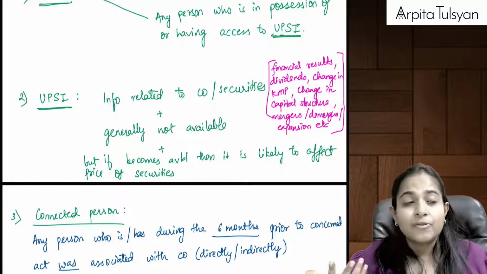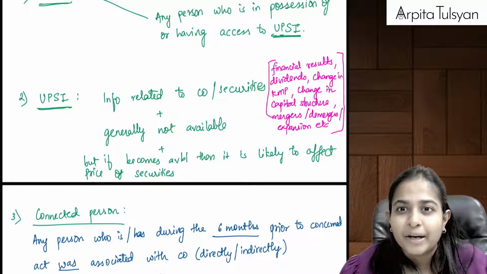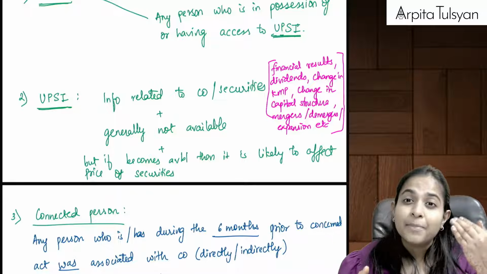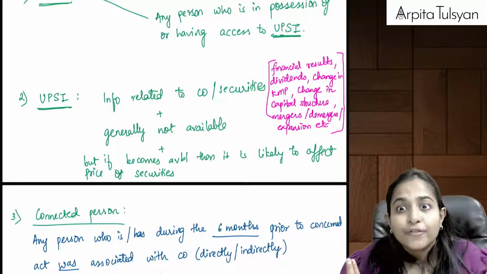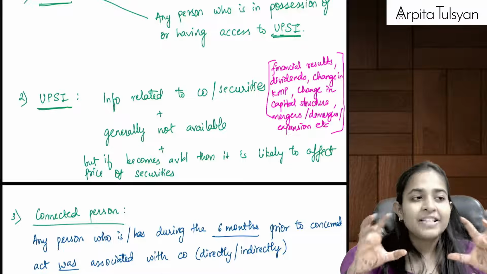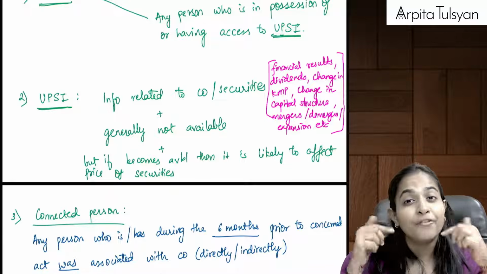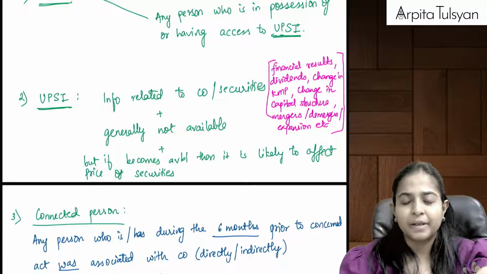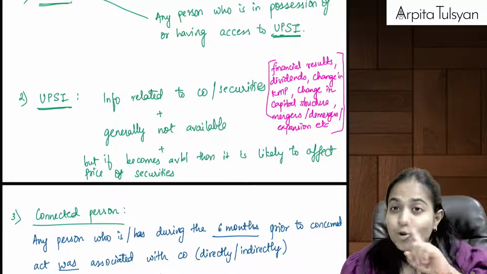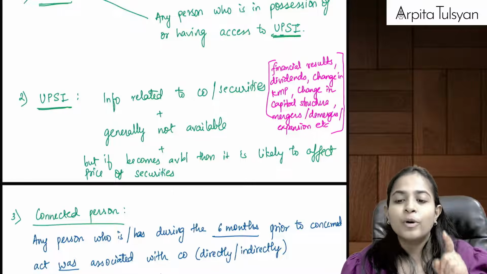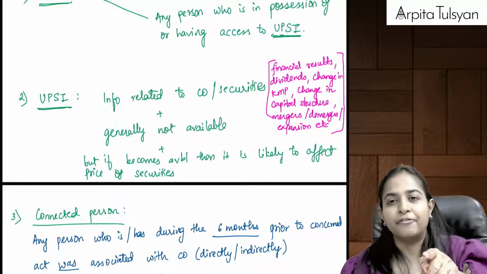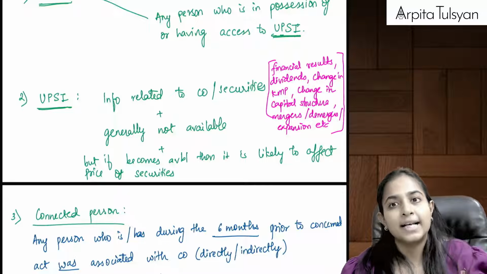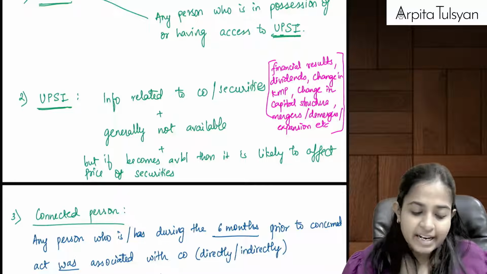Or there is going to be some change in capital structure of the company, or maybe there is going to be some merger, amalgamation, demerger, expansion, closure of the company, or something like that. Can we say all such things will materially influence your decision to either buy more shares or to sell the shares of the company? So such information was not generally available. Before it went into public, you have that information. Then till the time it is not made public, such an information is called as unpublished price sensitive information.